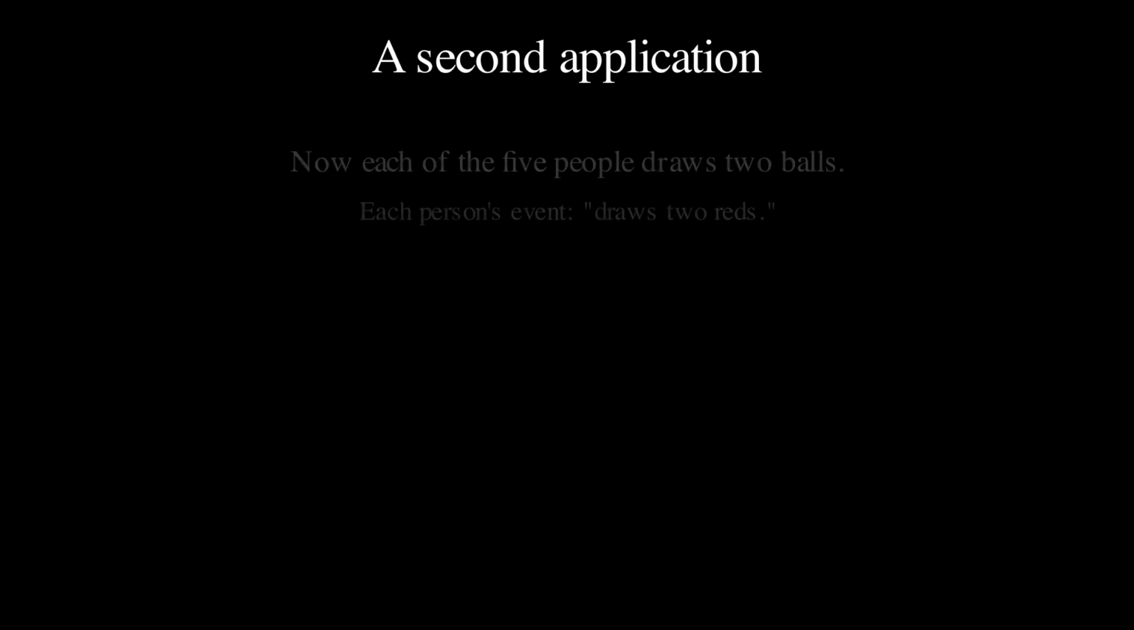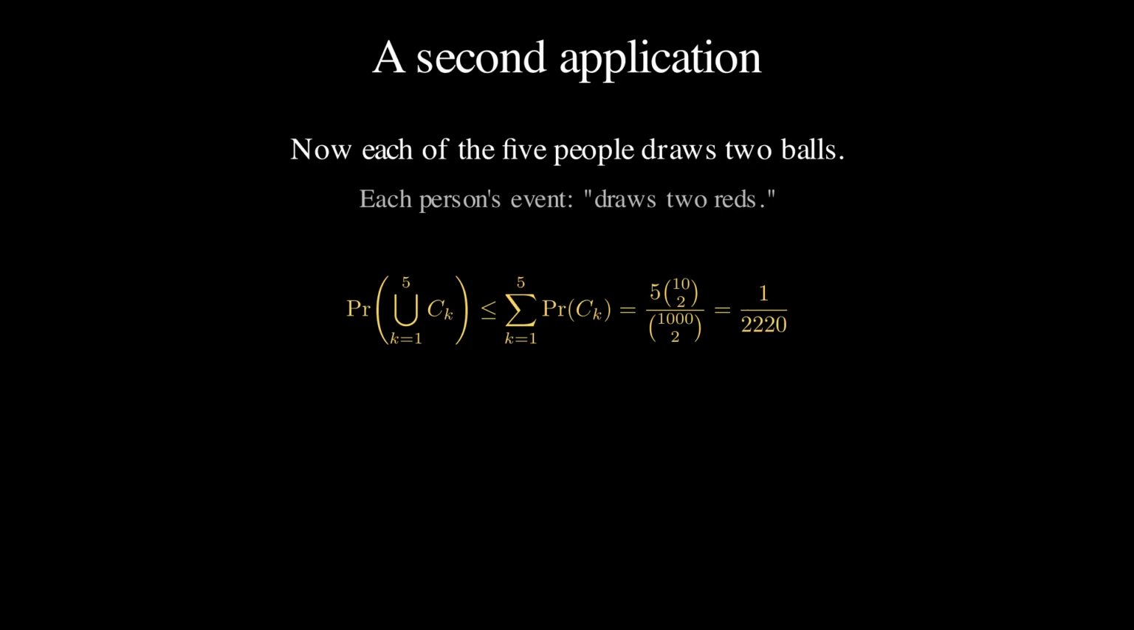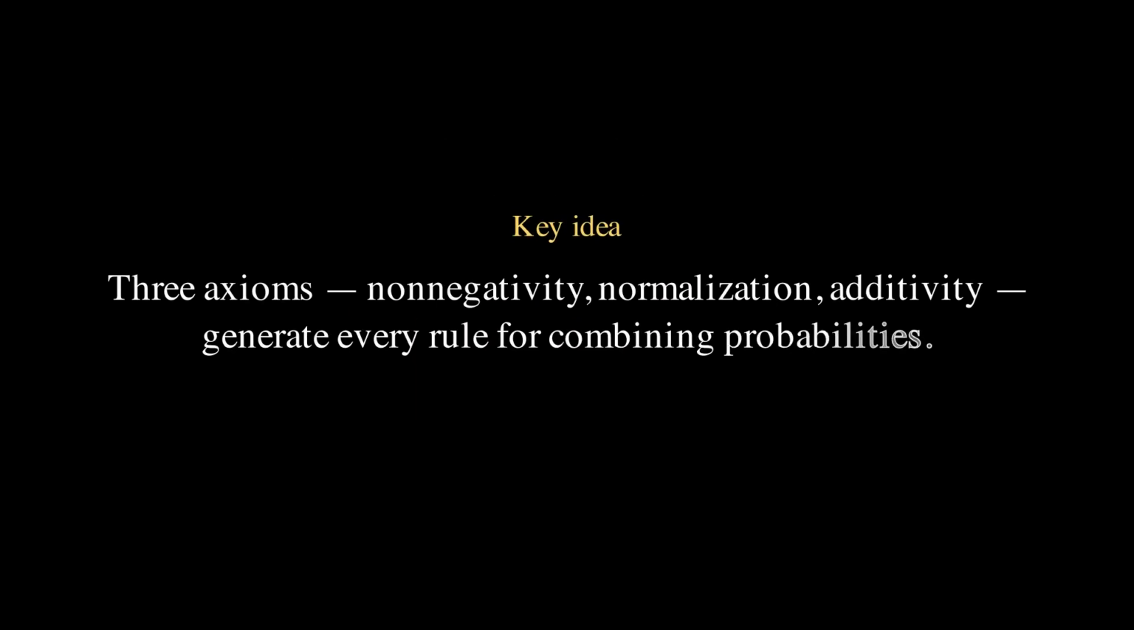As a second application, suppose each of the 5 people draws 2 balls instead of 1, and we ask for the probability that someone ends up with 2 reds. The same union bound applies with almost no extra work. 5 times the chance that a single person draws 2 reds, which totals 1 in 2,220. But computing the exact value here is genuinely hard, and that is exactly the situation the union bound was made for. So the whole of this video rests on 3 axioms: non-negativity, normalization, and additivity, and everything else, the complement rule, monotonicity, the union formula, and the union bound, follows from them.